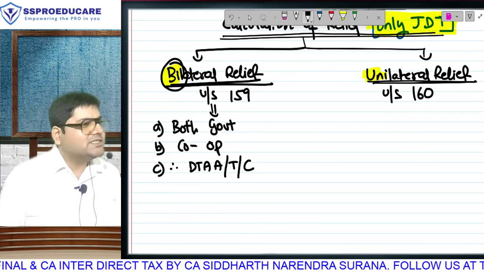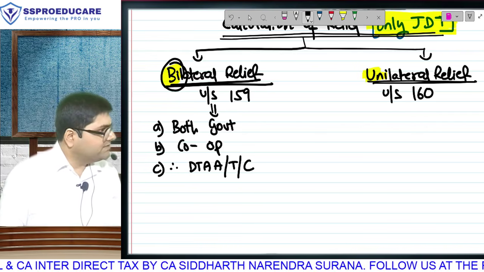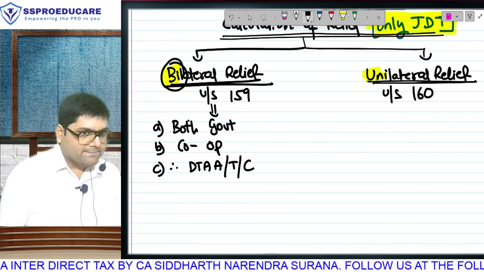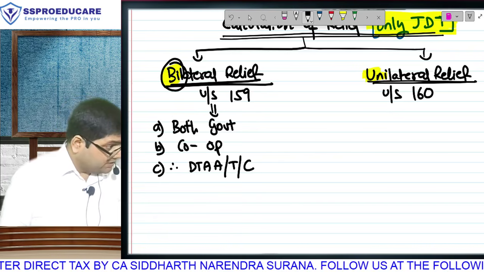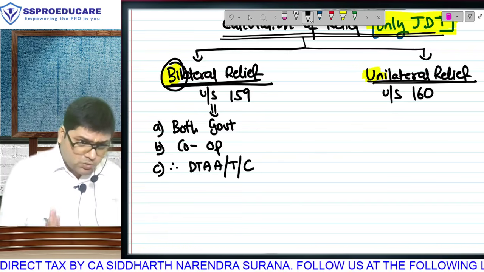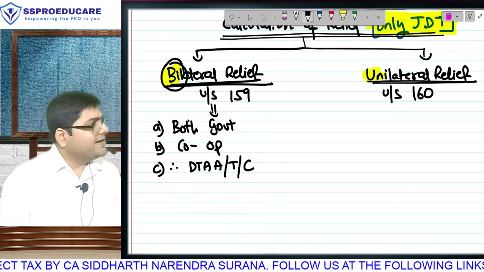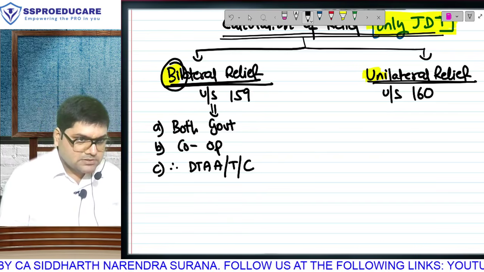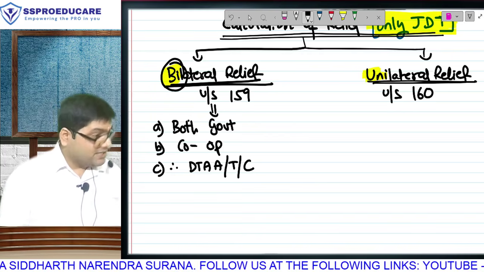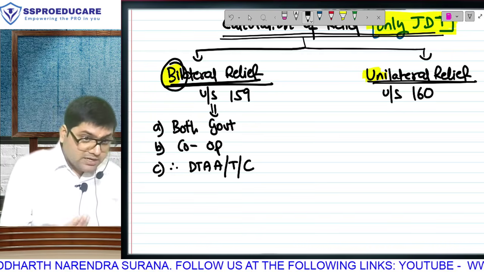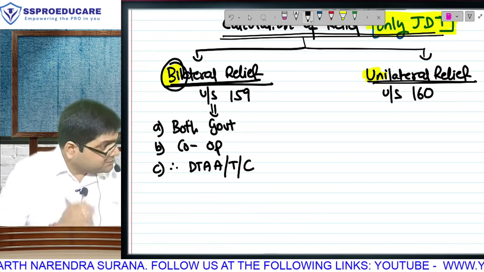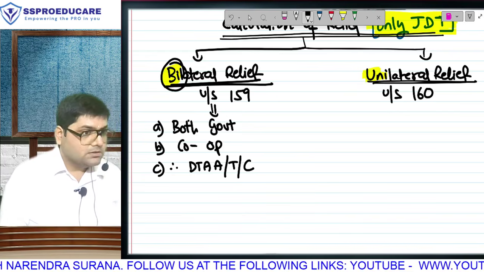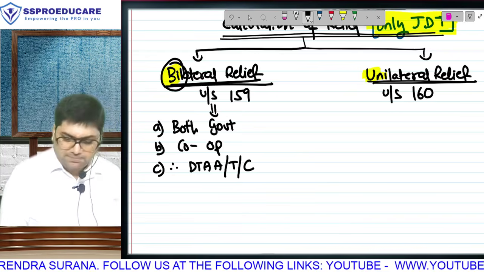मतलब India already has DTAA with 60% of the world. 200 round figure है, actually number odd है, but I am taking round figure. 200 में से roughly 120 countries के साथ India already has an agreement. That means, can I say with respect to those countries, the relief of double taxation will be provided as per the agreement done by India, and that relief will be called bilateral relief.